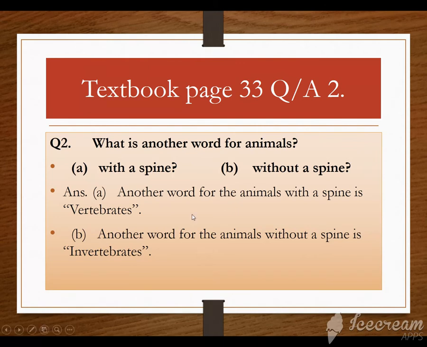So answer part A is, another word for the animals with a spine is vertebrates. That means they have vertebral column. B part, another word for the animals without a spine, यानी कि जिनमें spine या फिर जो vertebral column जो backbone है वो नहीं होगी, they are called invertebrates.